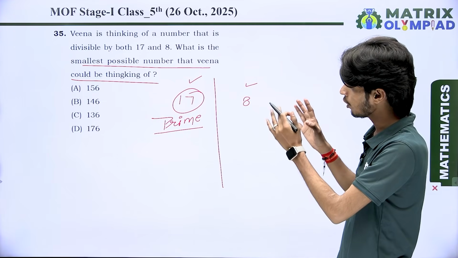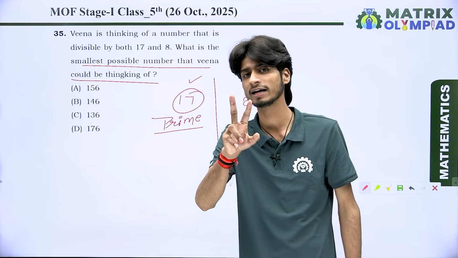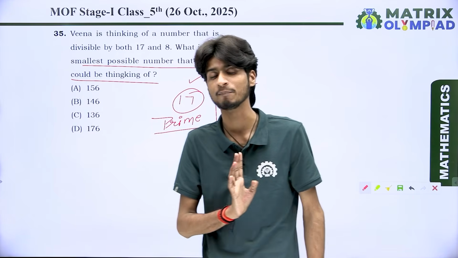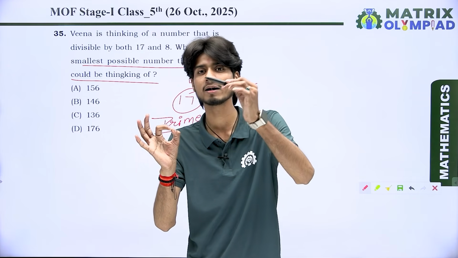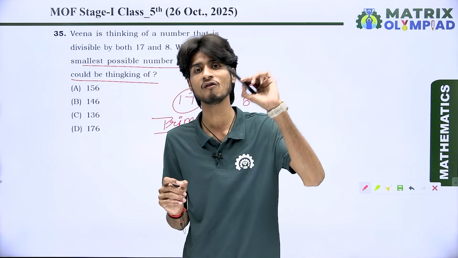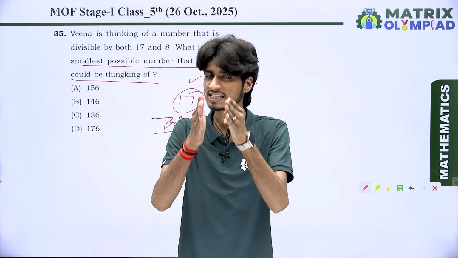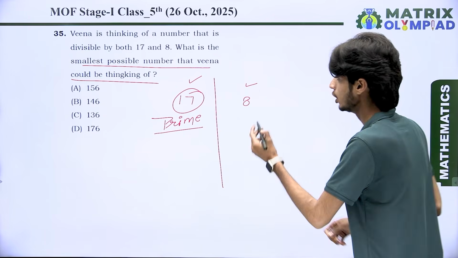We find the product of both of them to get the number which is divisible by both. That means if you find a number divisible by a prime number and a composite number, we find the product of both, because this is the first multiple of both of them. Okay, look at here.